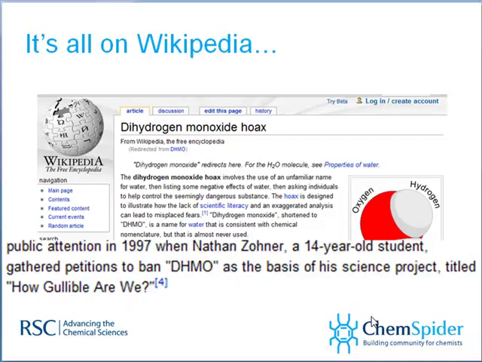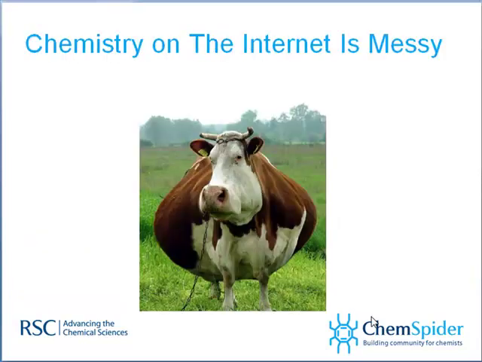This was a 14-year-old student who gathered petitions to ban DHMO as a basis of his science project. The project was called How Gullible Are We? My recollection is 47 out of 50 students signed it. There's also a lot of stories about politicians trying to get DHMO removed from manufacturing processes. Go read it on Wikipedia. It's a great place to get information.